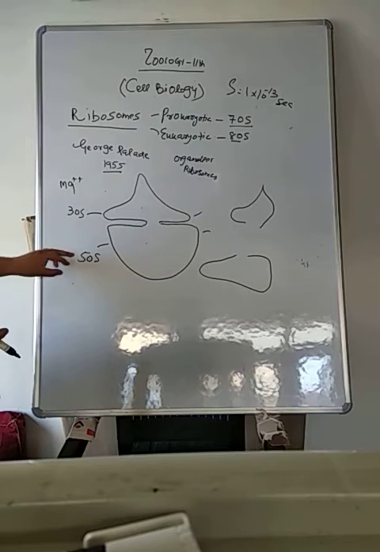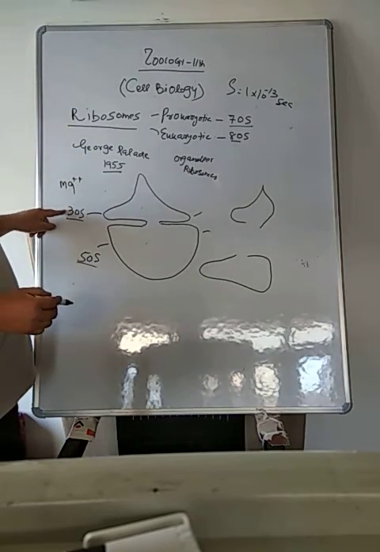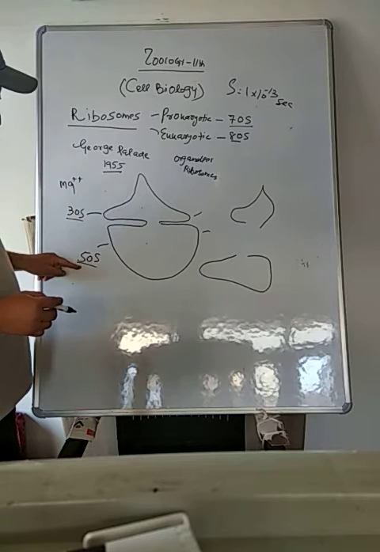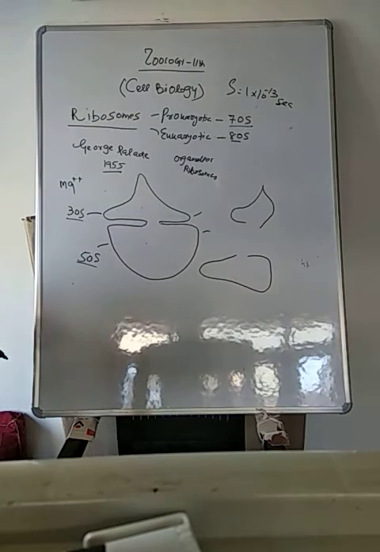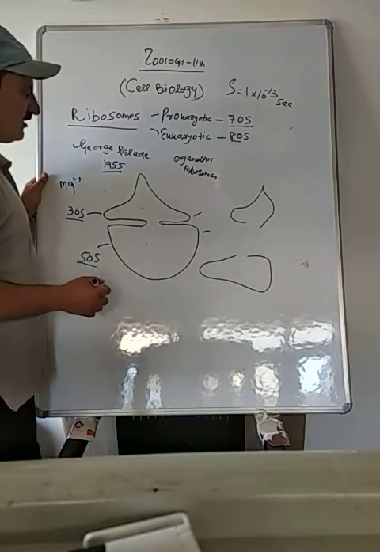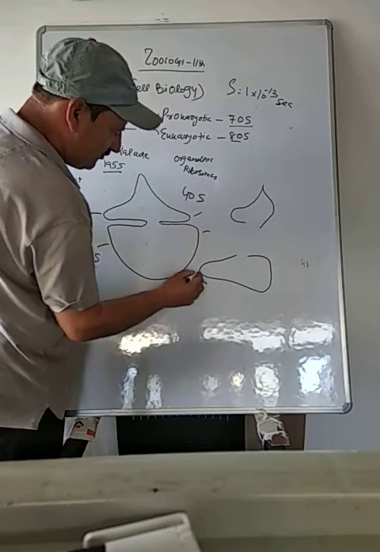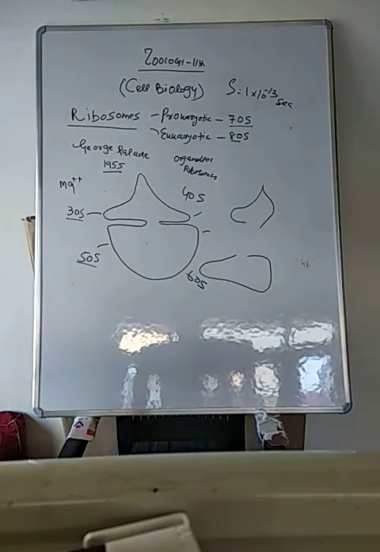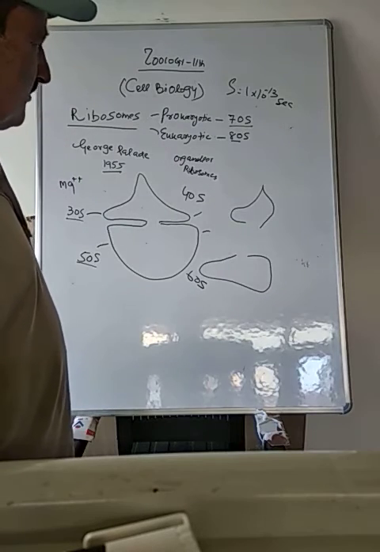You will not have to add them. If you add them, it will come to 80, so you should not be confused here. It is actually time. This will take 30 into 1 into 10 raised to power minus 13 seconds for separation. This will take 50. And when we combine them, they will take only 70 into 1 into 10 raised to power minus 13 seconds, because they will be somewhat heavier. And if it is 80S, then this is called 40S and this is called 60S. These are the two subunits.